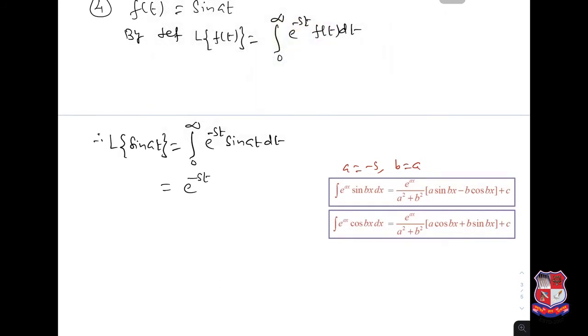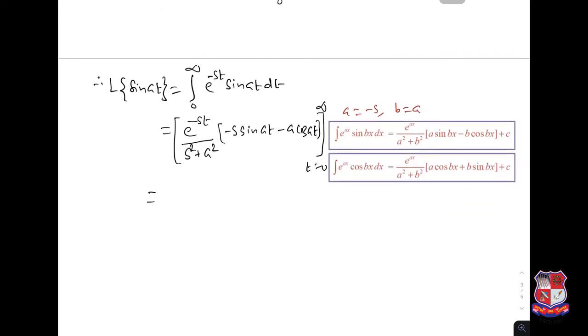So e power minus st over s square plus a square, then a, so that is minus s sine at, minus b, so minus a cosine at, and everything is t from 0 to infinity.